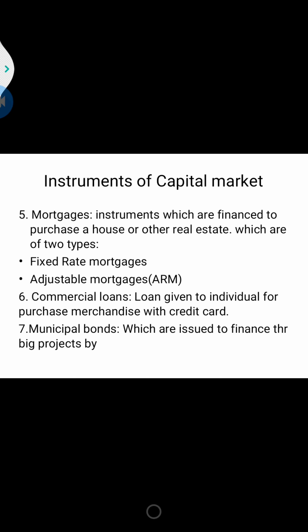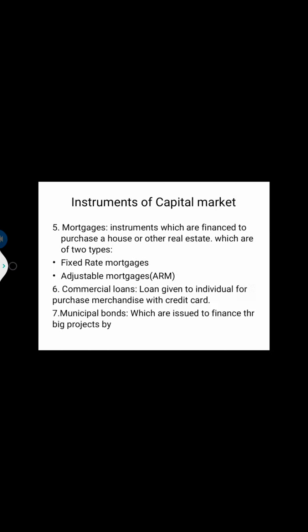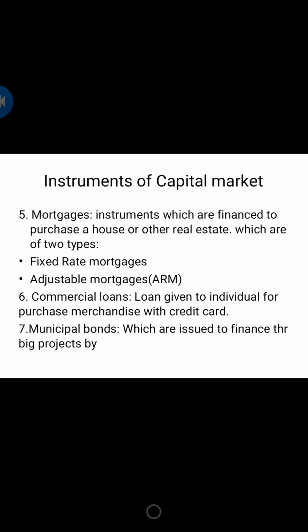The next is mortgages. What are mortgages? When you issue debt instruments to finance the purchase of a house or any other real estate, collateral security should be there. It serves as the collateral security for the loan, and that is known as a mortgage.